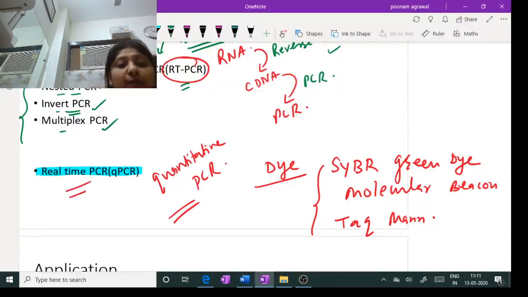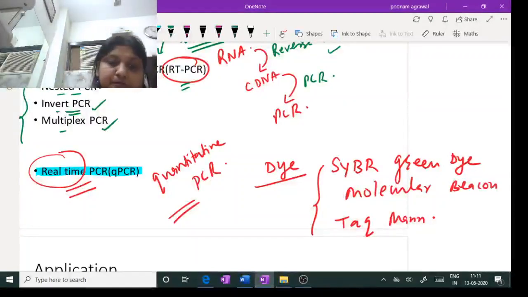So in real-time PCR, we quantify the PCR product as the cycles are going on. That is why it is called real-time PCR: even while the cycle is going on, we can quantify the material produced in the PCR cuvette by seeing the fluorescence coming out of it. The more DNA product in the cuvette, the more fluorescence there will be. This is how real-time PCR is done, for both RNA PCR as well as DNA PCR.